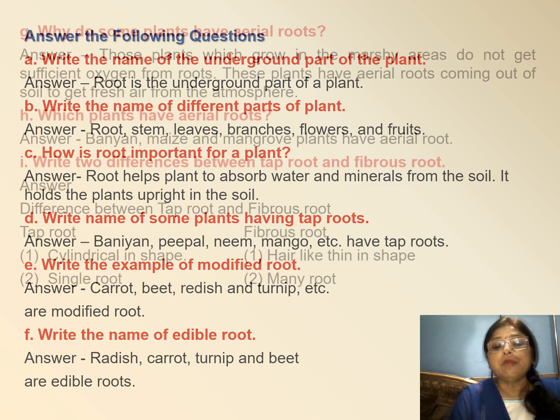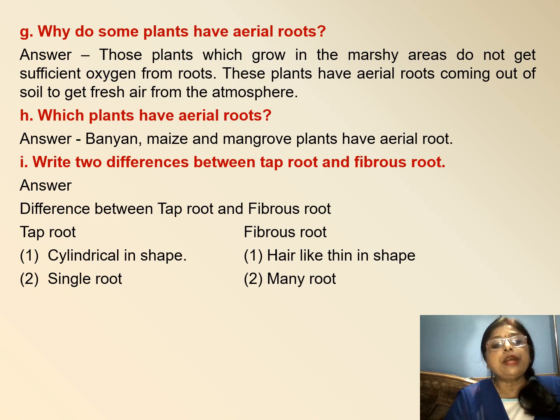Do you know that? Now, students, your next question is, why do some plants have aerial roots? Some plants which grow in the marshy areas do not get sufficient oxygen. There is a lack of oxygen there. So such plants have aerial roots which come out of the soil for the fresh air. Name the plants which have aerial roots. Banyan, maize and mangrove are the plants which have aerial roots.